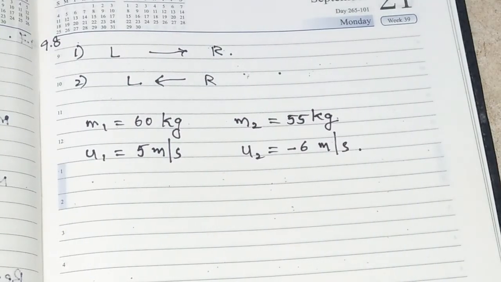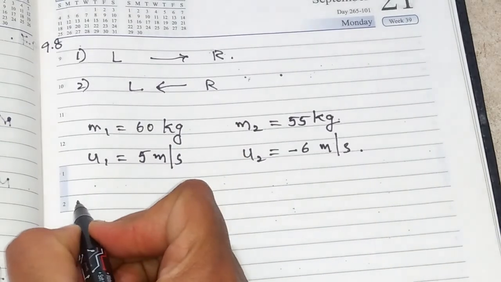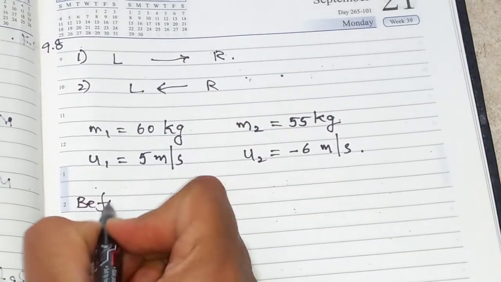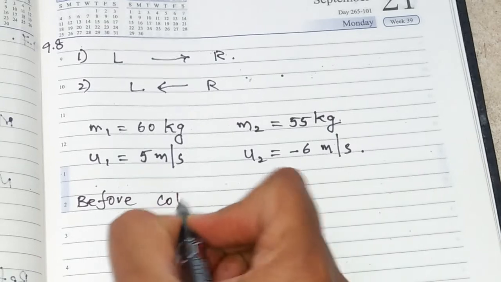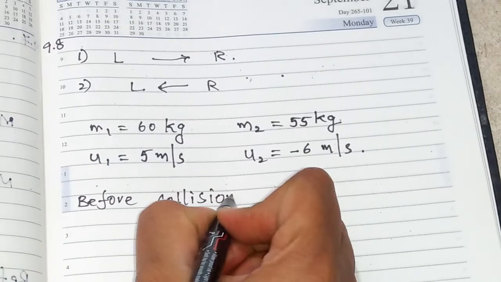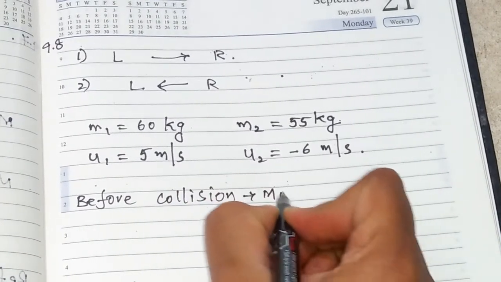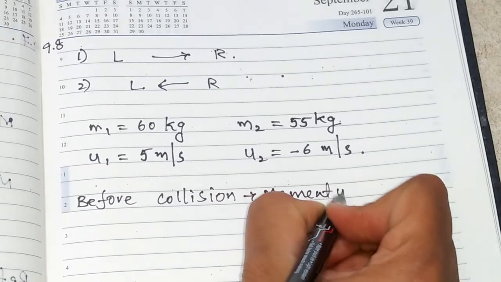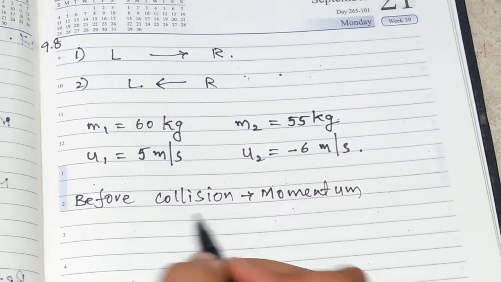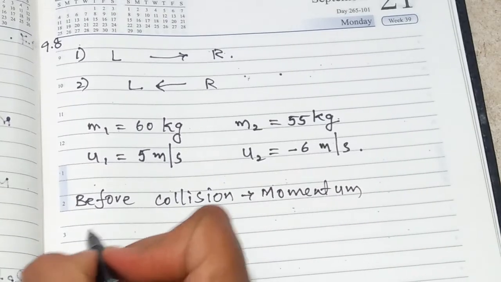Now, before collision, what is the momentum of both the players? Before collision, I am going to find the total momentum now, not separately the momentum of the first and second players.